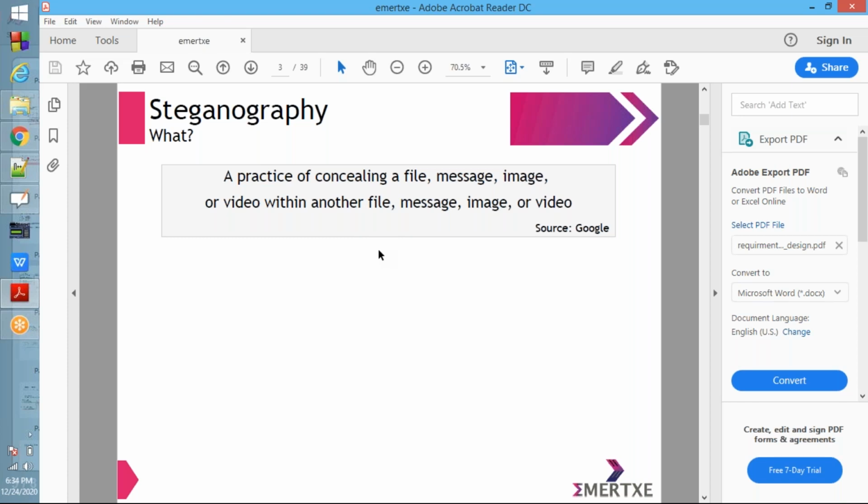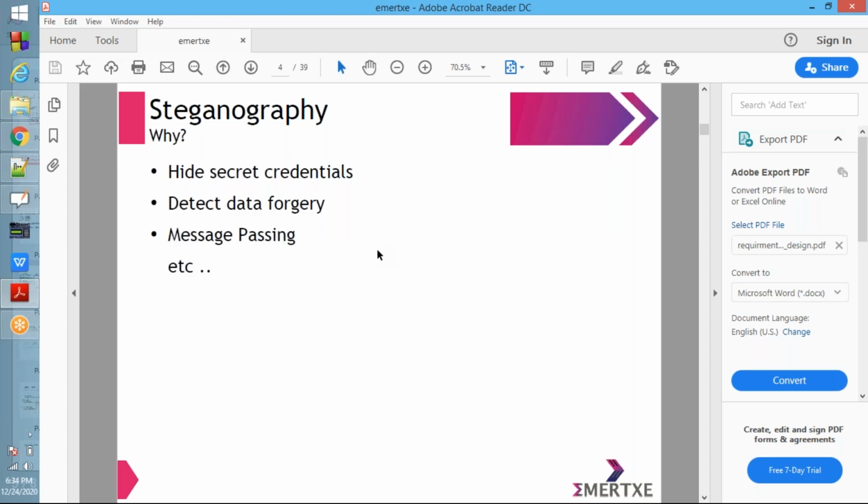Next, why do we need steganography? What's the need of steganography? Hiding secret credentials, detecting data forgery, and message passing. So to hide the secret information, or to pass some information from one point to another point, or to detect data forgery, whether that data is correct or not. These are the reasons why steganography is required.